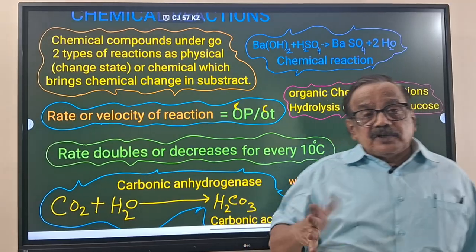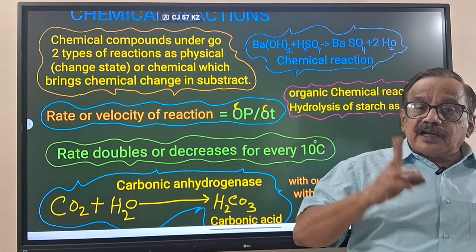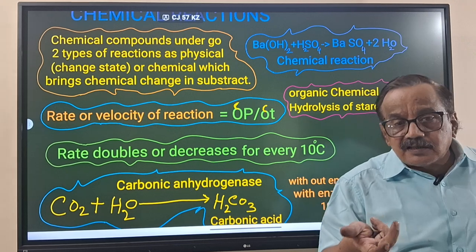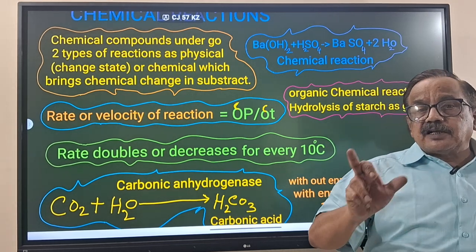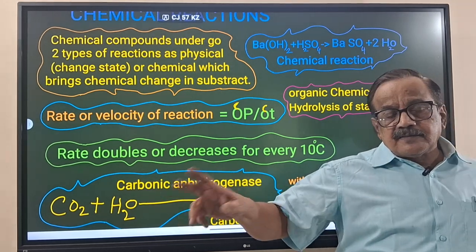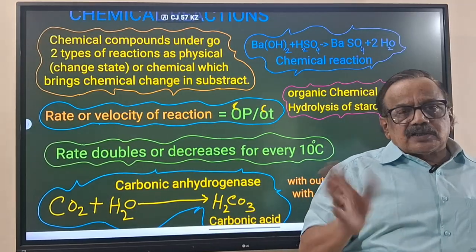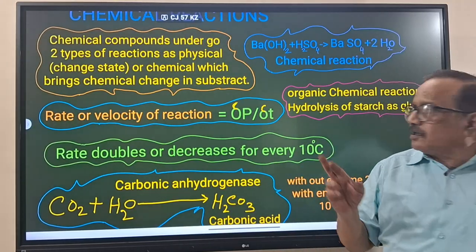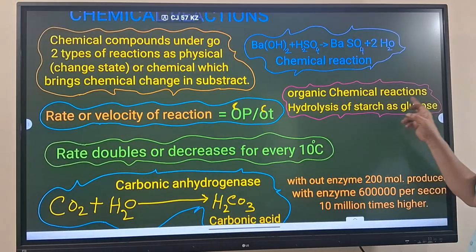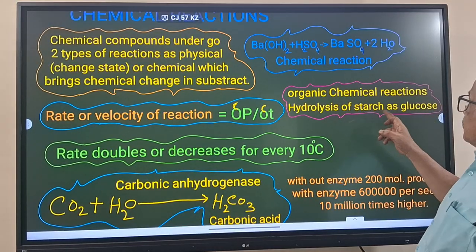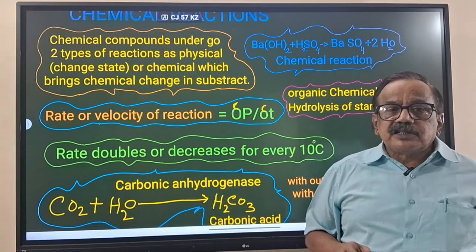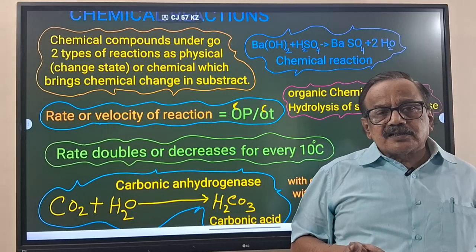Starch is formed from glucose by glycosidic bonds. Glycosidic bonds are formed and starch comes, and by breaking those bonds it will become glucose. Both are chemical reactions only, organic chemical reactions. Hydrolysis of starch. What is hydrolysis?